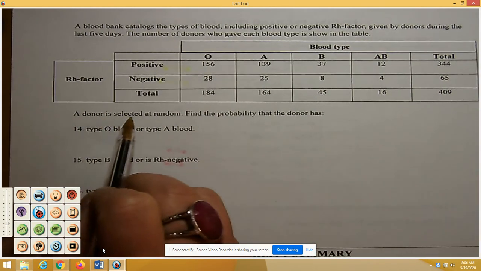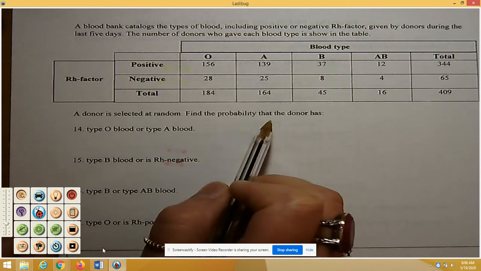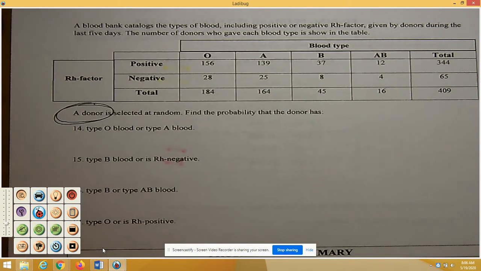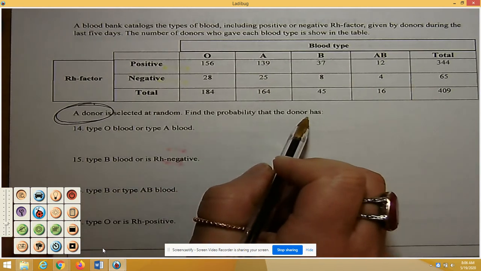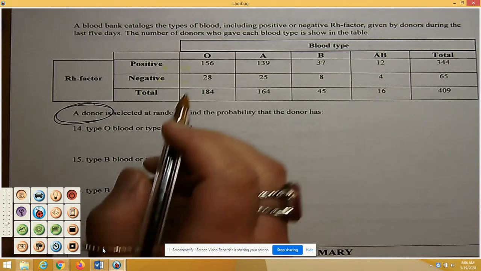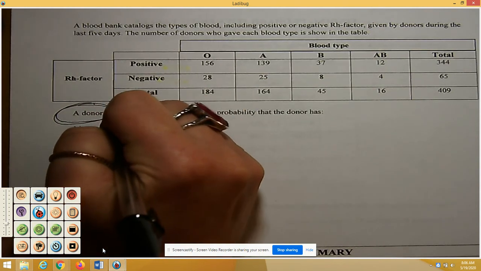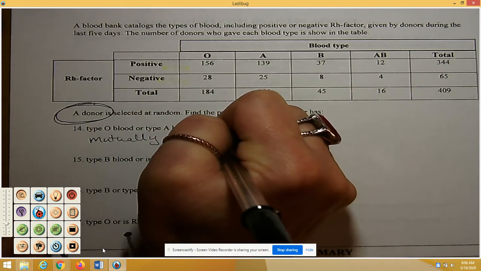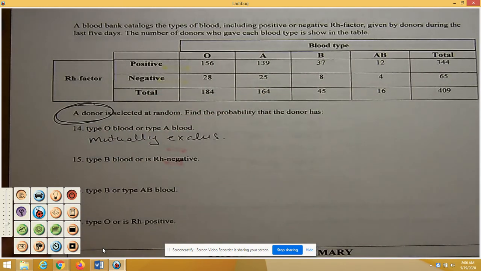So a donor is selected at random. Find the probability that the donor has... Now this is one donor. So when you're looking at one donor, we can look at our addition property of probability, our addition rule. So find the probability that the donor has type O blood or type A blood. Well, these are mutually exclusive. There's no overlap. So if you're type O, you can't be type A and vice versa.